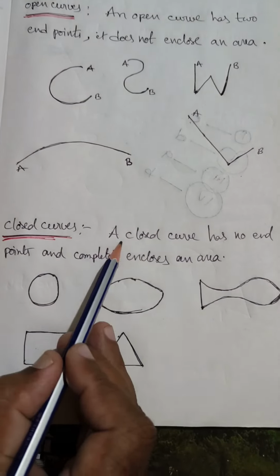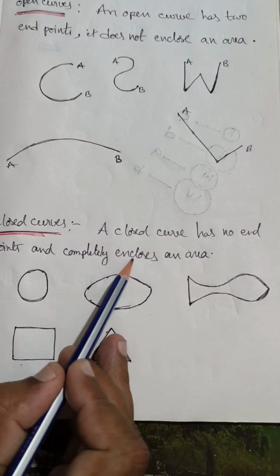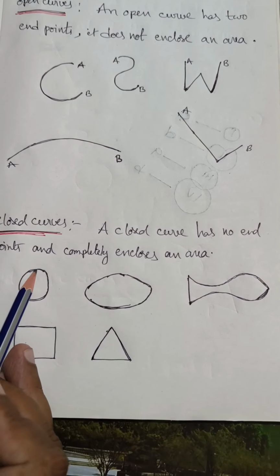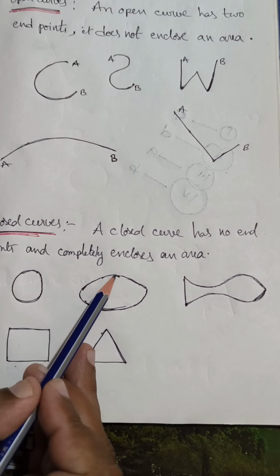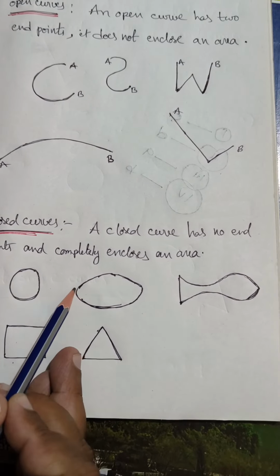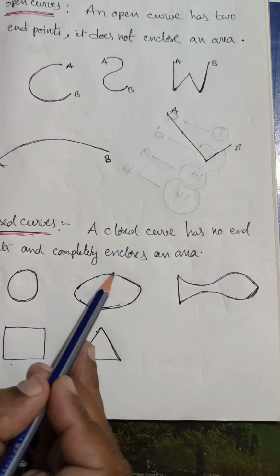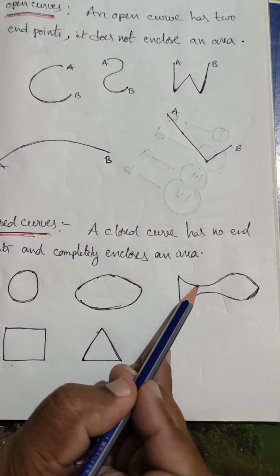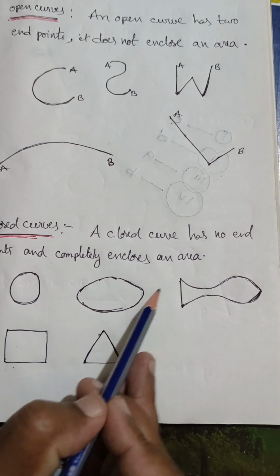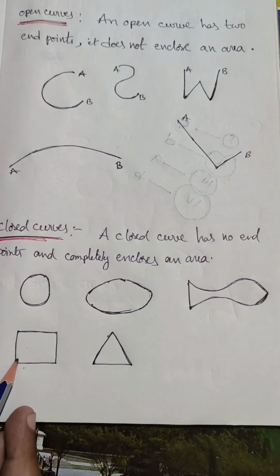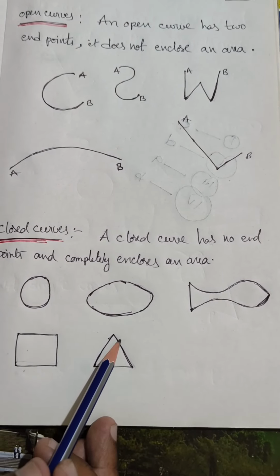Closed curves. A closed curve has no endpoints and completely encloses an area. See here, I draw one curve. This is closed, no endpoint. Here I draw another curve. This is also closed, no endpoint. Here I draw another curve. This is also closed, no endpoint. This is another I drew. This is also closed.